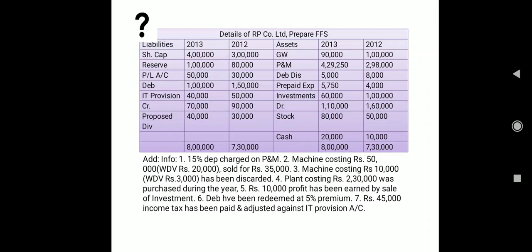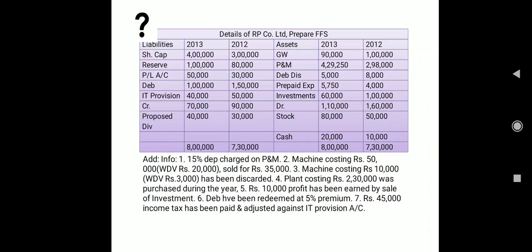And then we have another item, proposed dividend. Proposed dividend is also non-operating, so we are going to treat it here. If non-operating, then before moving to how to treat it, we need to check the additional information. If any additional information related to dividend is there, then we have to prepare a ledger account.